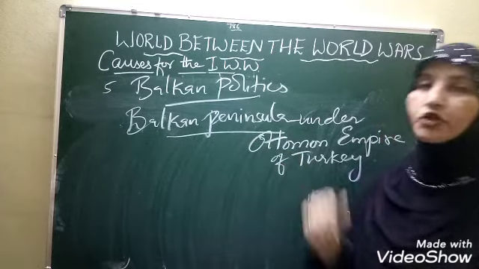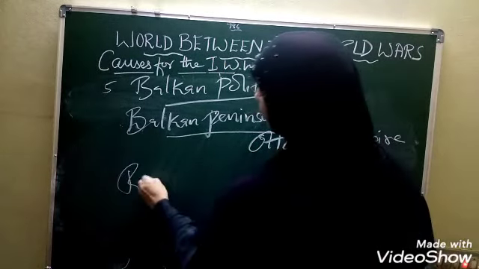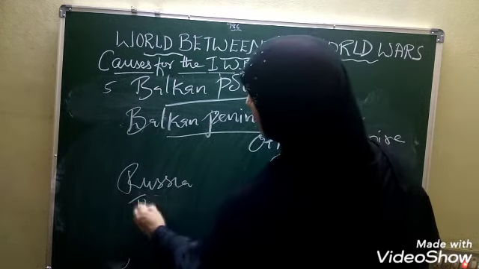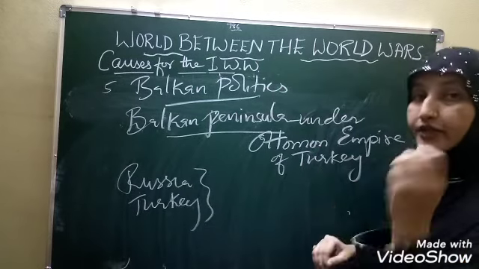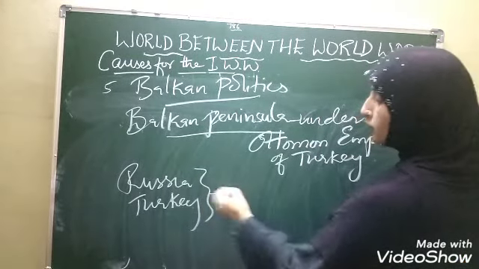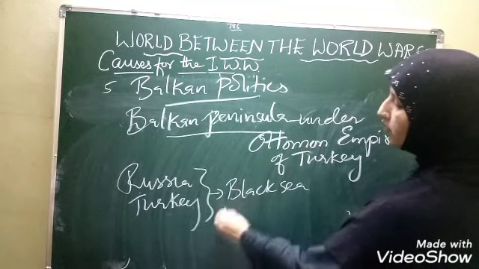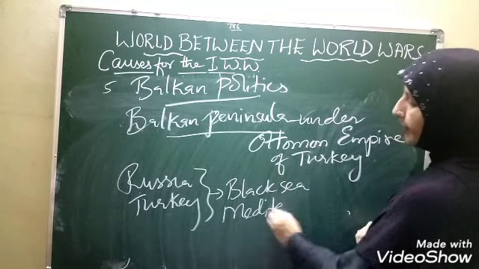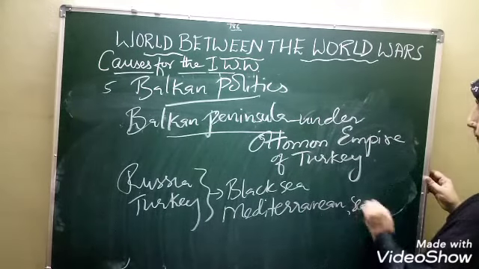Then what happened? Especially two countries, Russia and Turkey, tried hard to control the Black Sea region and the Mediterranean Sea region.